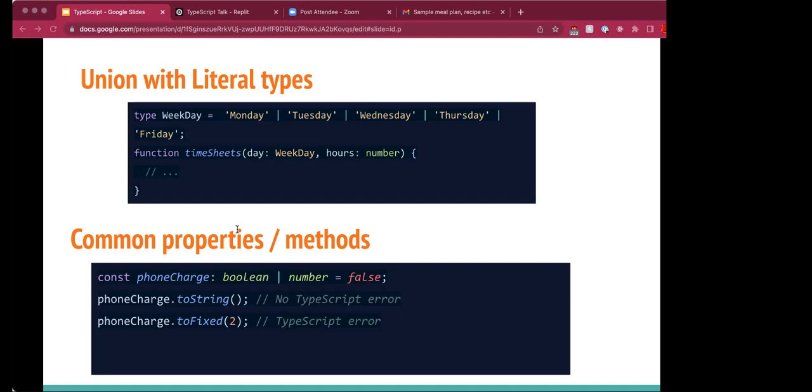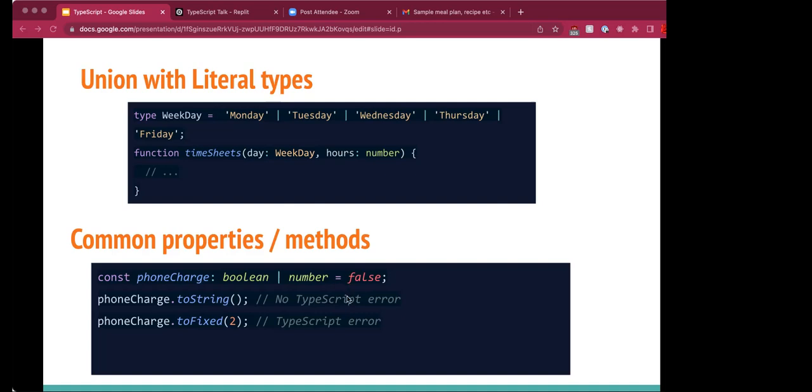When we put type members in a union, TypeScript will only allow us to use the common methods and properties that all members of the union share. This is also applicable to type objects. Say we have a variable type charge, which is a union of Boolean or number.